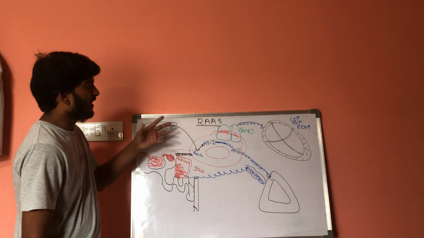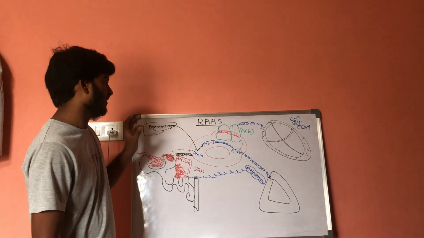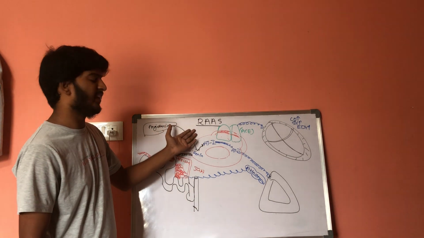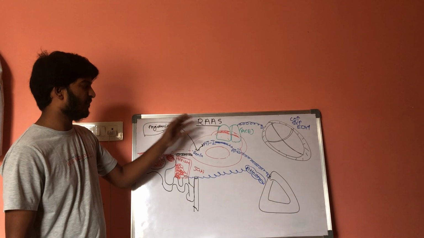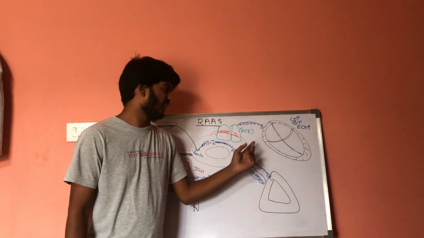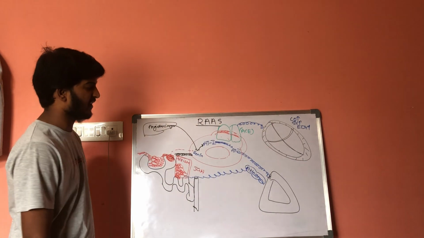But if this renin angiotensin aldosterone system is taking place more rapidly than normal, then it results in hypertension. That is, cardiac output will increase, stroke volume will increase. It results in hypertension.